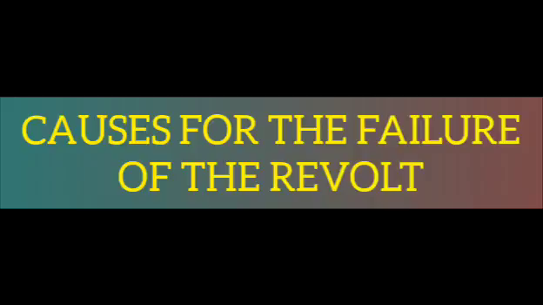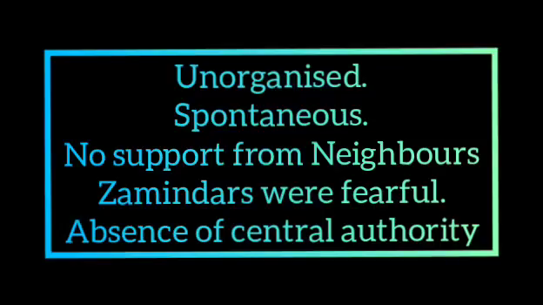The first and foremost cause was disunity among the Indians. Next, there was no evidence to prove that the 1857 rebellion was organized and planned. It was spontaneous. Spontaneous means sudden, that is, the 1857 mutiny was a sudden attack.